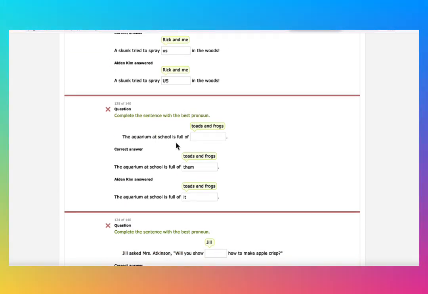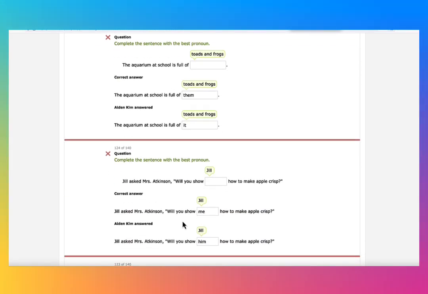So the aquarium at school is full of toads and frogs. Now there's no quotation mark around. Toads and frogs would be them. It's a plural. You don't say it. It's not a single toad. It's not a frog. We have toads and frogs. Has to be plural. Jill asked, okay, so we got the quotation mark, so you have to be extra careful. Jill asked Mrs. Atkinson, will you show me? Because she's referring to herself. Will you show me how to make apple crisp?